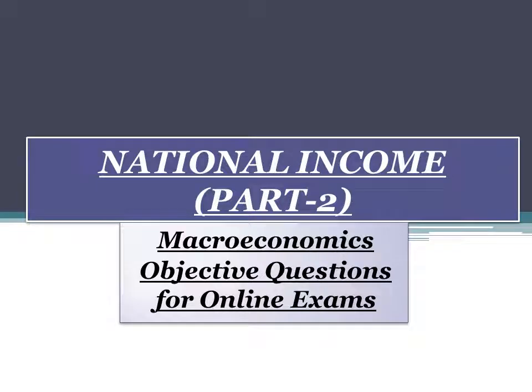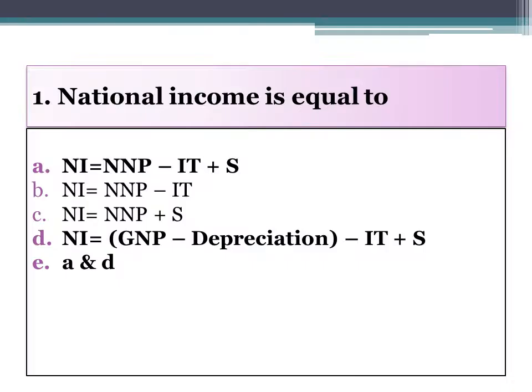Today I will discuss the second part of a topic of macroeconomics, that is national income. National income is equal to, in mathematical form we can define national income as, the right option is A and D.